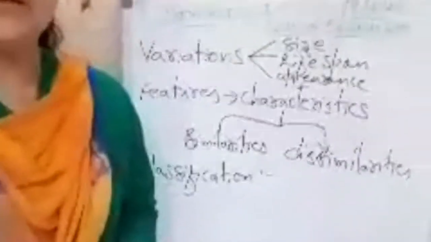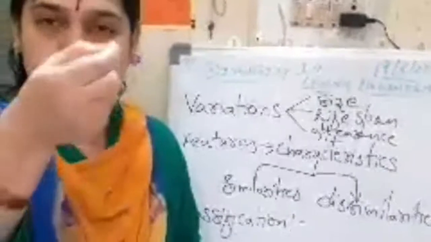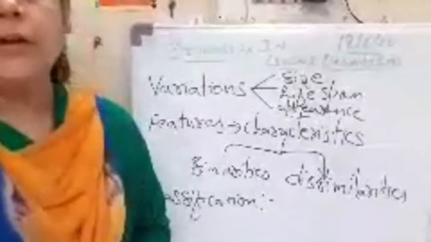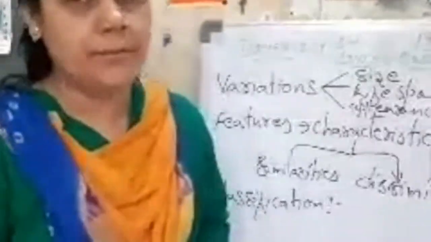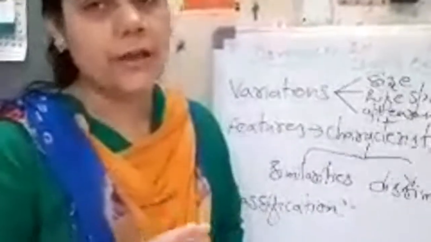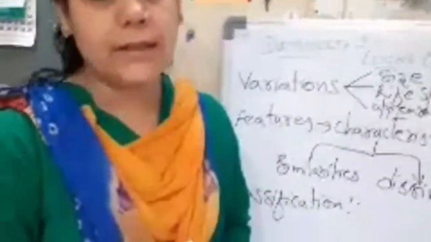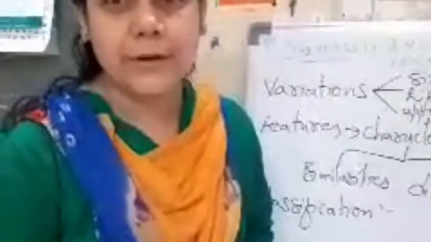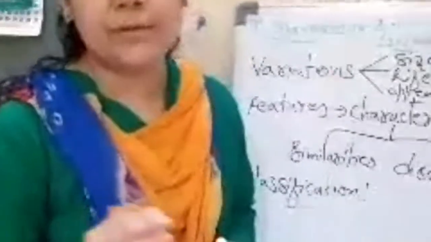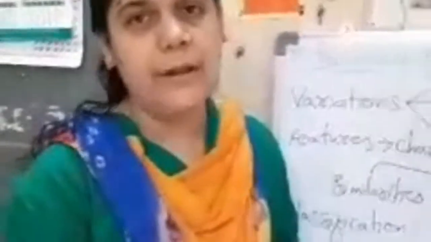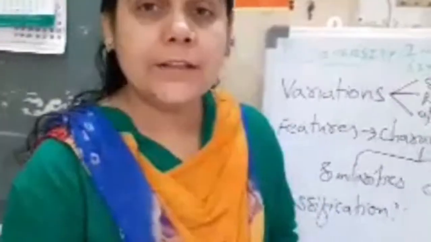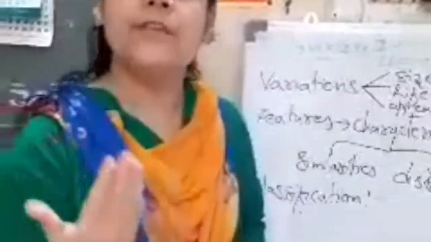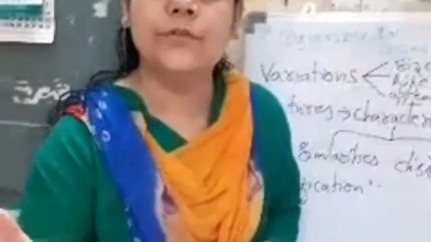So then the question comes, what features or what characteristics will I take for the classification? Now when I am taking the characteristics for classification, I'll go for the very fundamental characteristic for differentiation or maybe even for grouping them. If I say plants and animals, plants I can say autotrophs, animals I can say heterotrophs. And similarly, if I say earthworm and dog, both are animals. But then, do we keep them under the same group? No. If you remember the chapter World of Living, you said earthworm is an invertebrate and dog is a vertebrate. So you see that as we go deeper into the organism, different features are appearing based on which we classify the organisms into different groups.